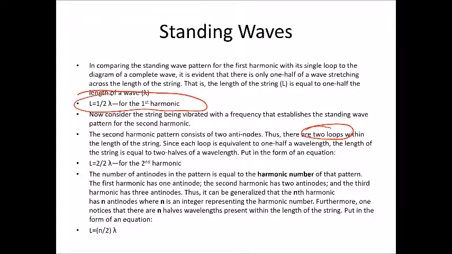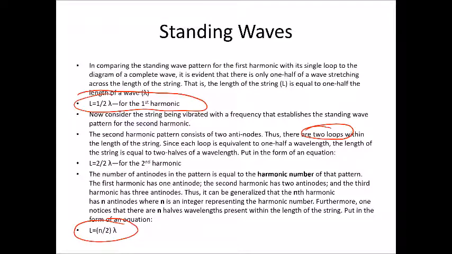So if we have a second harmonic wave on a string, that means that string contains one whole wavelength, 2 whole loops. So in that condition, the length of the string is equal to the wavelength. So we might say the length of the string is 2/2 times the wavelength. So there's an equation that comes in handy.